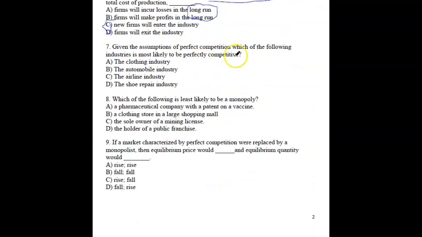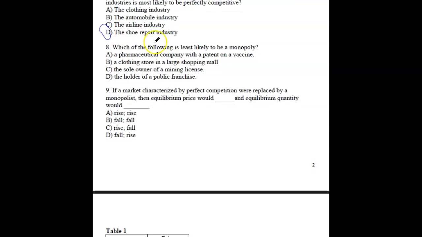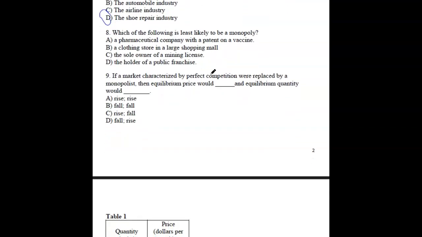So given the assumption of perfect competition, which of the following industries is more likely to be perfectly competitive? It'll be the shoe repair industry. All these clothing, vehicle, airline, these are big companies, right? They are like monopolistic companies, monopolies, all that. A shoe company is a small company, like your downstairs shops or whatever. Those are all competition.